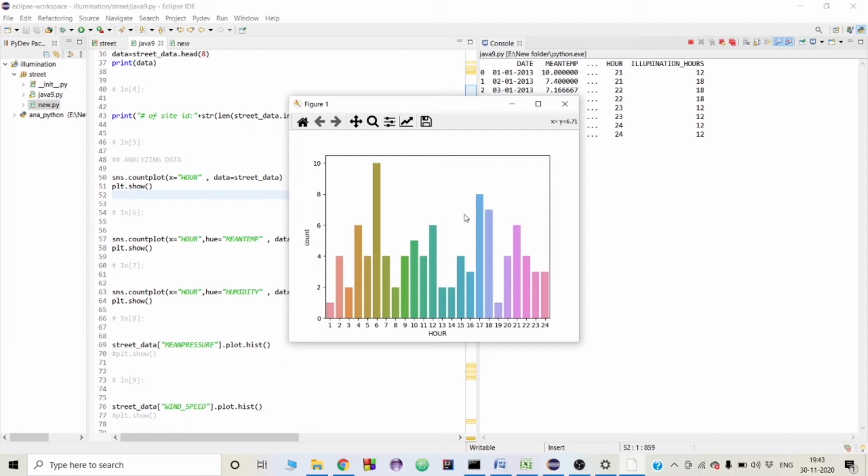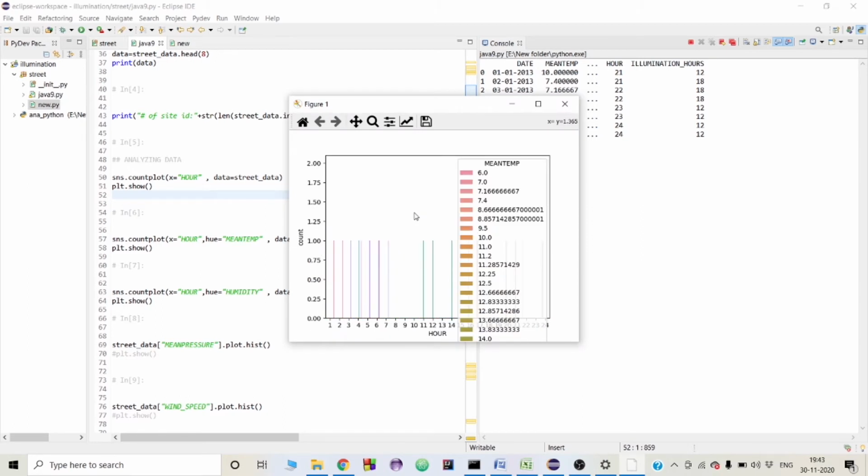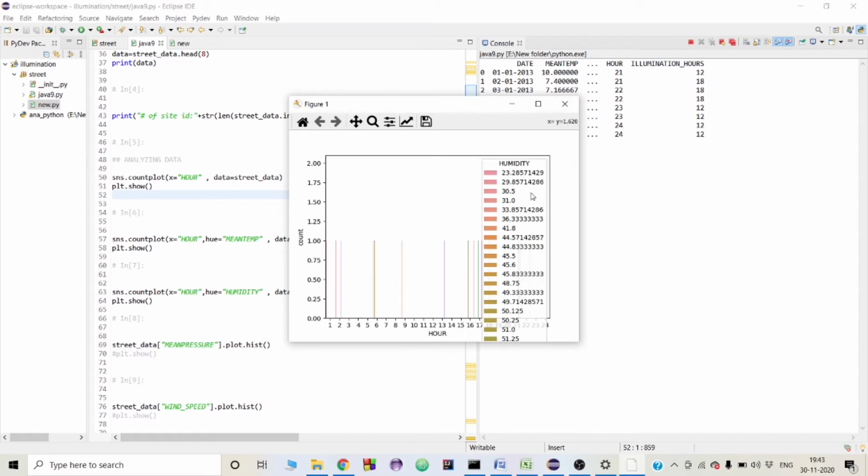This is the first graph, where we are plotting the relationship between the hour at the x-axis and the count at the y-axis. Next graph gives us the relationship between hour at the x-axis and the mean temperature at the y-axis. Different colors show the range of temperature. Now our third graph shows the relationship between hour and the humidity. Here also different colors show different ranges of humidity, and at different traffic hours the humidity differs.